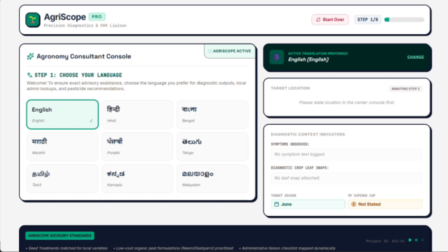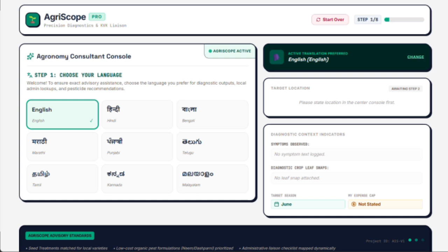We engineered a deterministic state machine within the LLM's system instructions. It holds the conversation in the user's regional language and systematically extracts key metadata step by step: location, current seasonal month, and the farmer's budget. The final output payload delivers a structured analysis: the disease diagnosis, the underlying biological cause, remedies filtered to match the farmer's budget constraints, and a localized physical checklist.